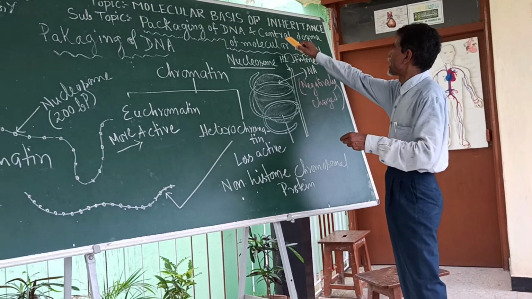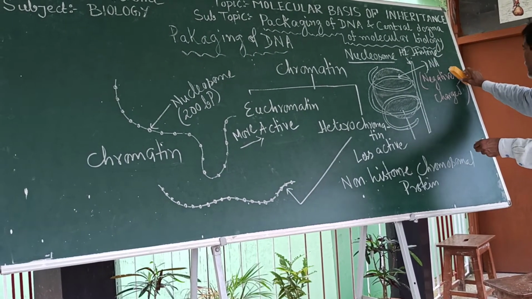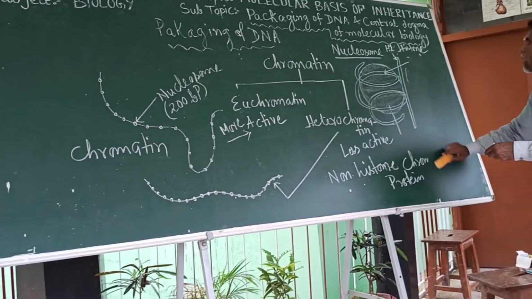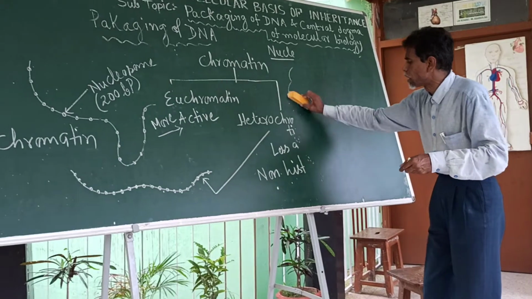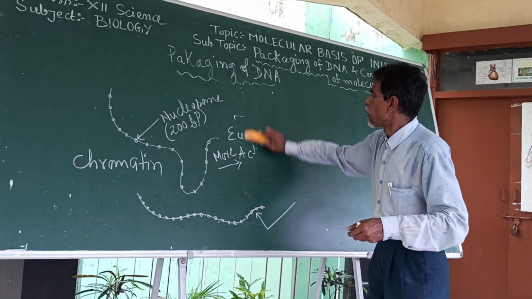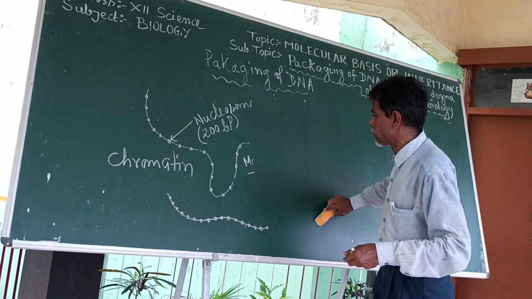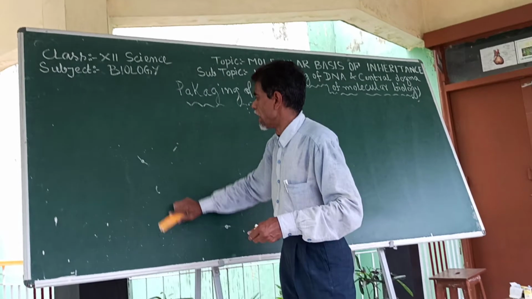Now coming to the second point, the central dogma of molecular biology. That means how the information is processed from parent to next generation.